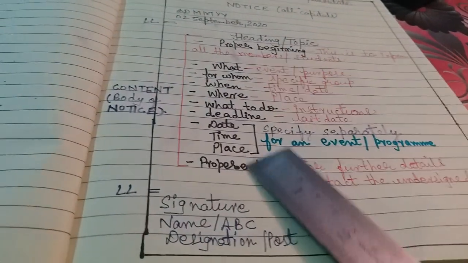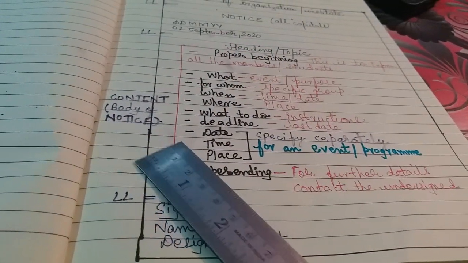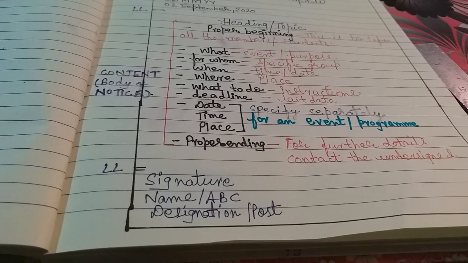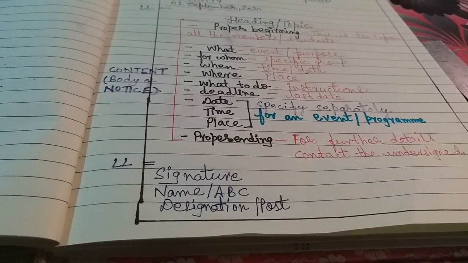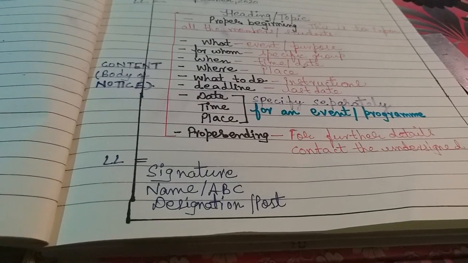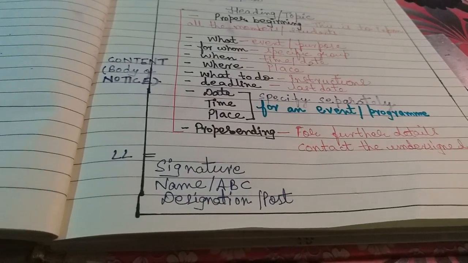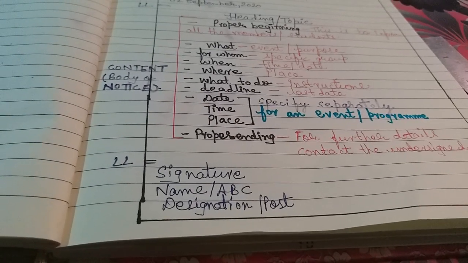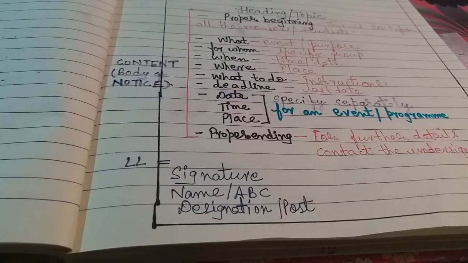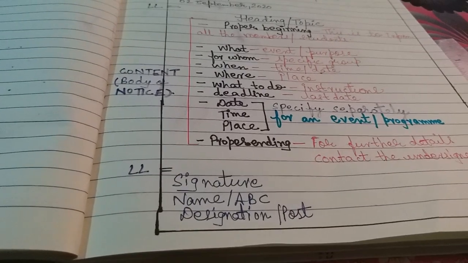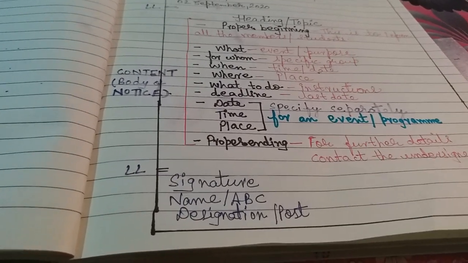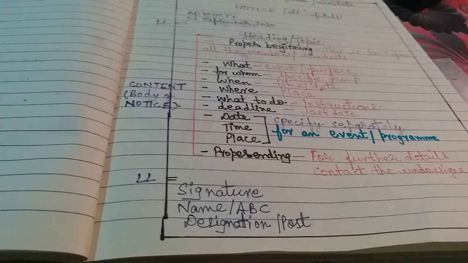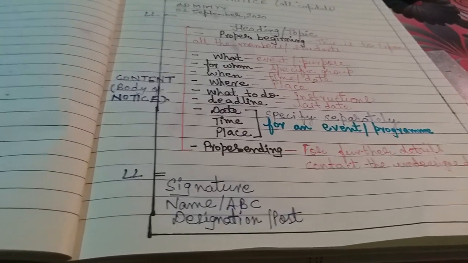जब ये सब खत्म होता है, after the content of the body of notice, you have to again leave a line and you have to do your signature, your name, it could be anything, XYZ or ABC, and after that, designation or post. If I am writing, I will put my signature, I will write my name Zia, I will write the designation TGT, teacher, that is, I am a TGT posted teacher.